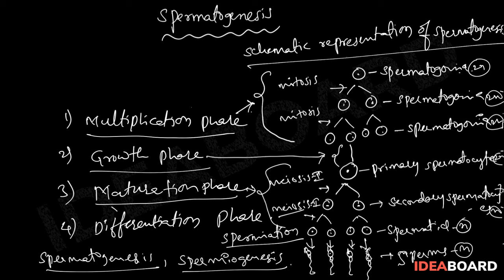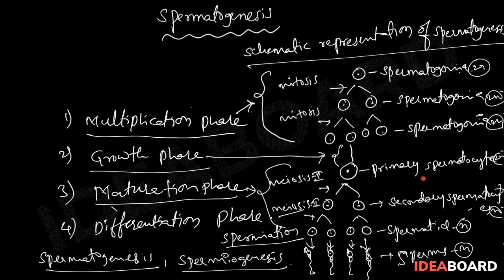Moreover, from each spermatogonium, many spermatogonia are developing. Next, from each spermatogonium, only one primary spermatocyte is developing, because the primary spermatocyte develops from the growth phase. From each primary spermatocyte, two secondary spermatocytes are developing. From each secondary spermatocyte, two spermatids are developing.